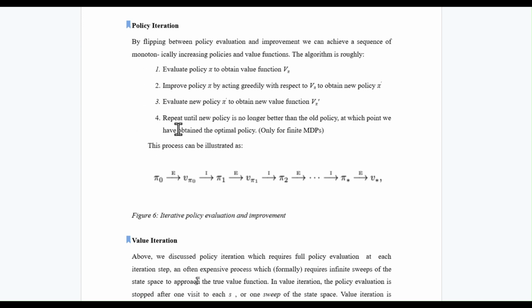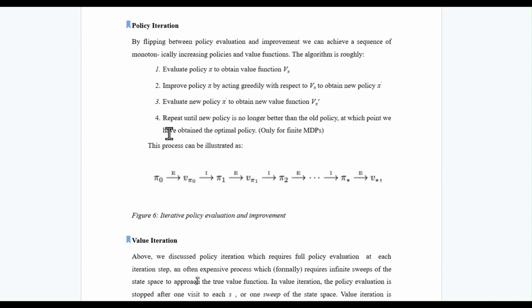It's worth noting that policy iteration is guaranteed to work only for a finite Markov decision process, where the number of states and actions are also finite. Policy iteration is best suited for problems with a small number of states or actions. Problems containing only a small number of states are suitable for policy iteration.